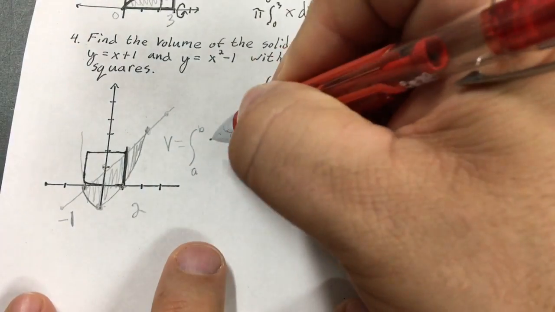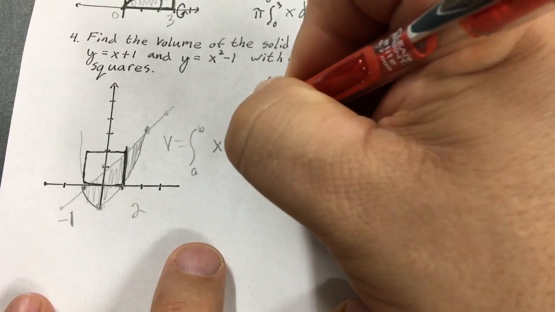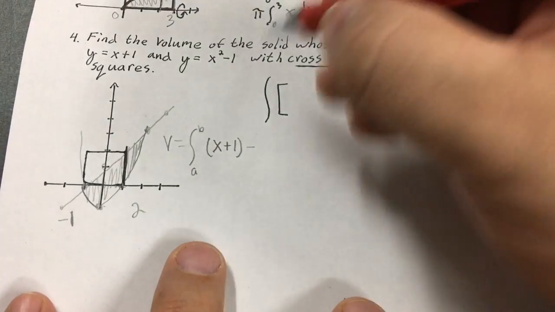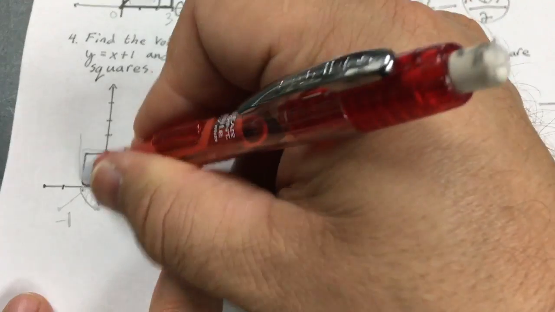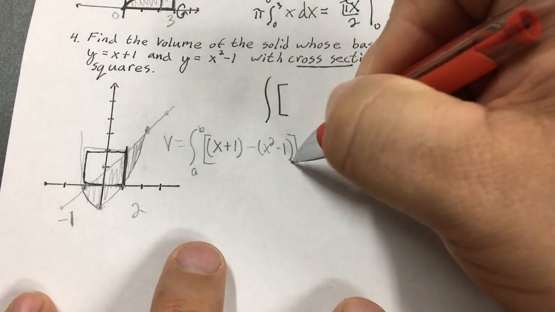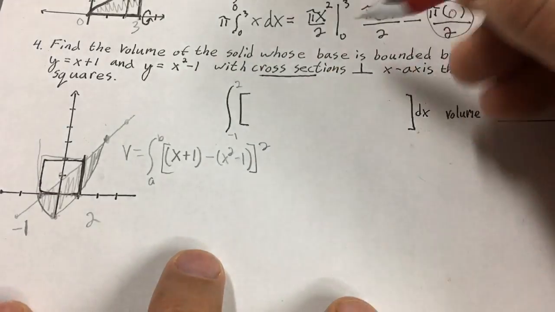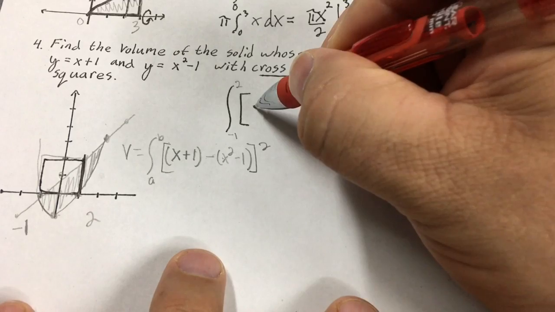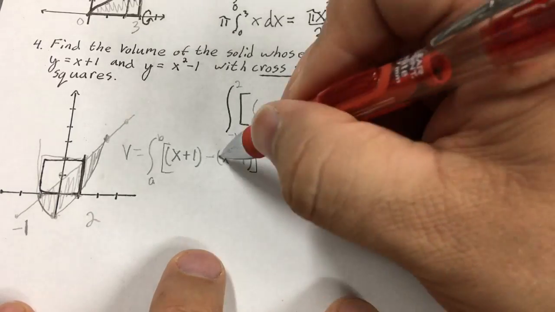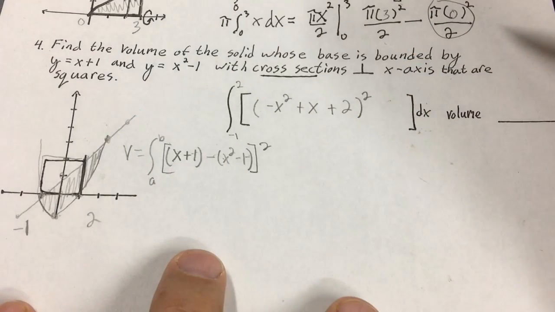So that radius is the top, which is x plus 1, minus the bottom, which is x squared minus 1. And then that's just one side, so I have to multiply by the other side. That would make that whole quantity squared. Let me come up here and do my formal. So it's going to be from negative 1 to 2. And this is going to be x plus 1 minus x squared plus 1. So that would give me negative x squared plus x plus 2, the quantity squared.